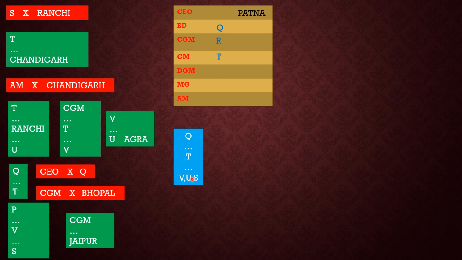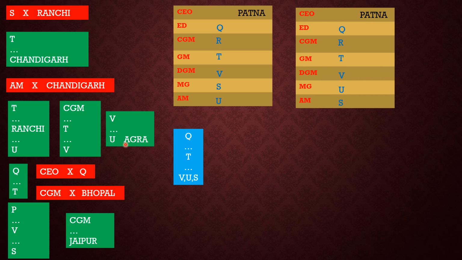How can we assign them? Two more statements are given. U is lying below V as well as S is also lying below V. So V will be lying above both U and S. So V will be lying in the line of DGM. Now U and S can be either like this, means S is MG and U is AM, or it can be the opposite, that is U is MG and S is AM.